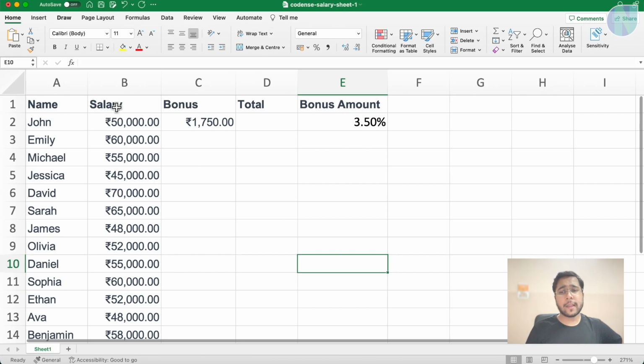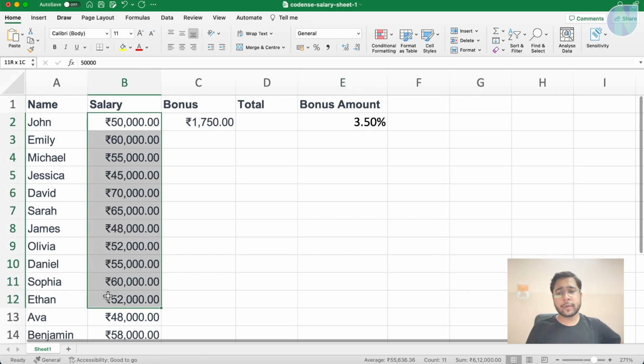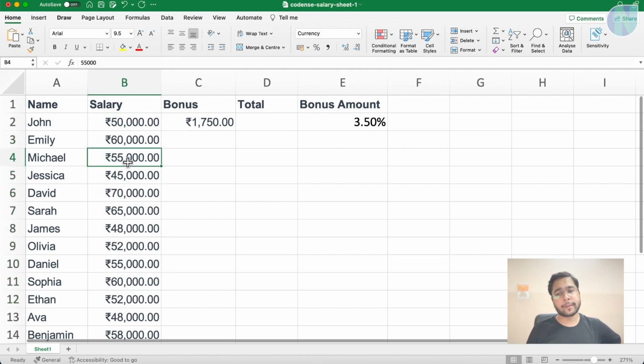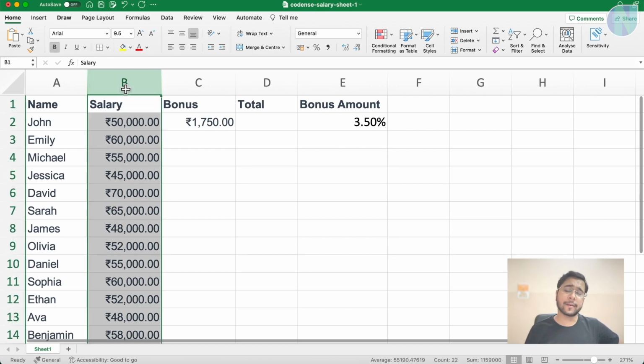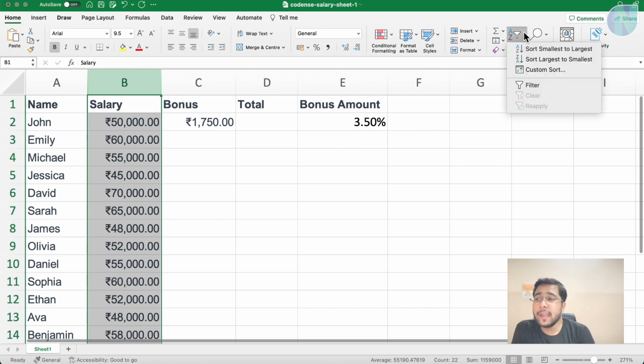So suppose I want to sort the data according to the salaries. You can see the salary of the person is in random order: 55, 45, 70, 65. But I want to sort it. So I will select here, and in the top ribbon, you can see we have Sort and Filter. You can click here and it will give you the options: sort smallest to largest or largest to smallest.